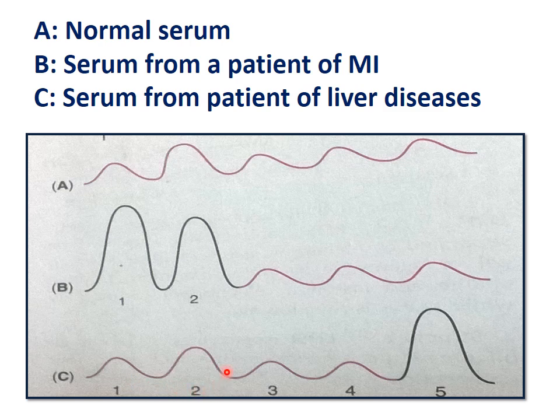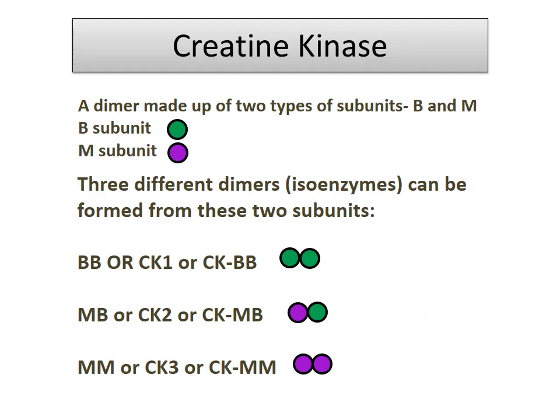In liver disease you see LDH5 is increased. So in this way we can see that in myocardial infarction LDH1 and LDH2 are increased, and LDH5 is increased in liver disease.